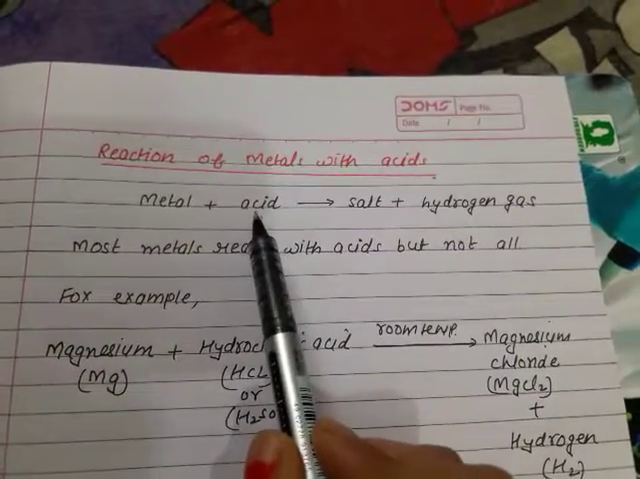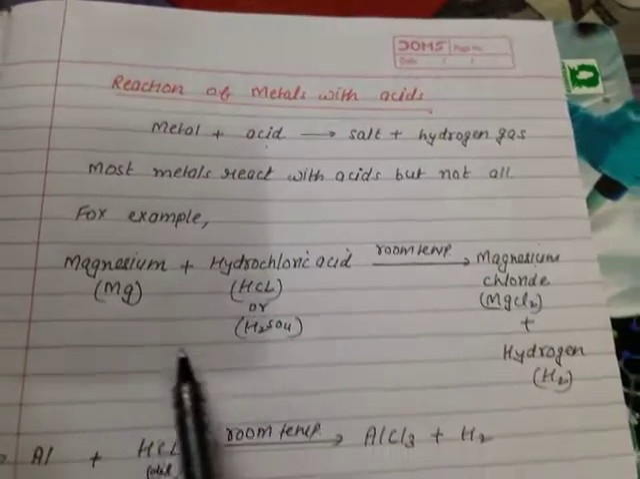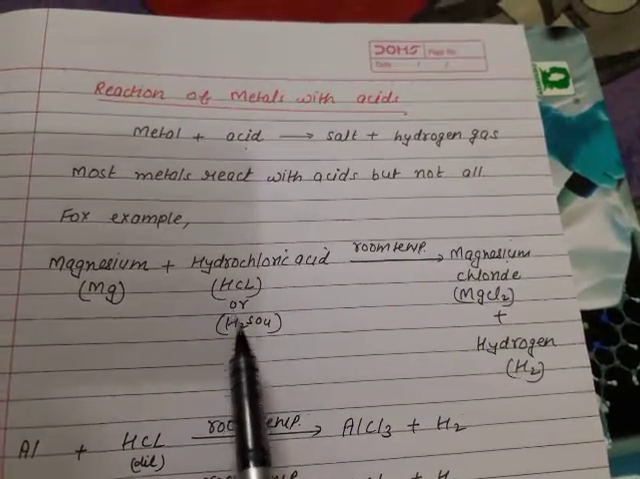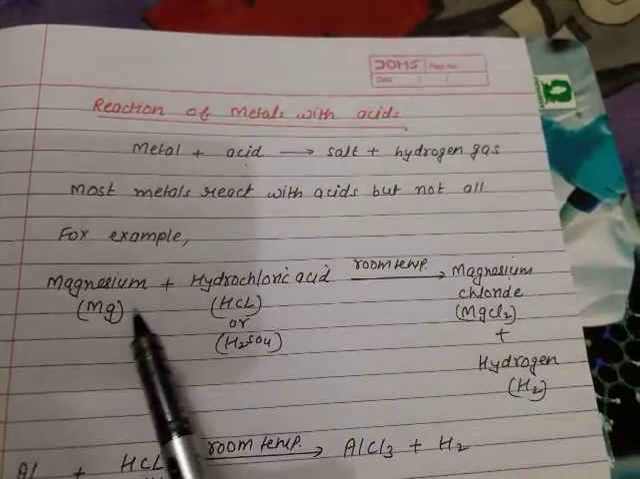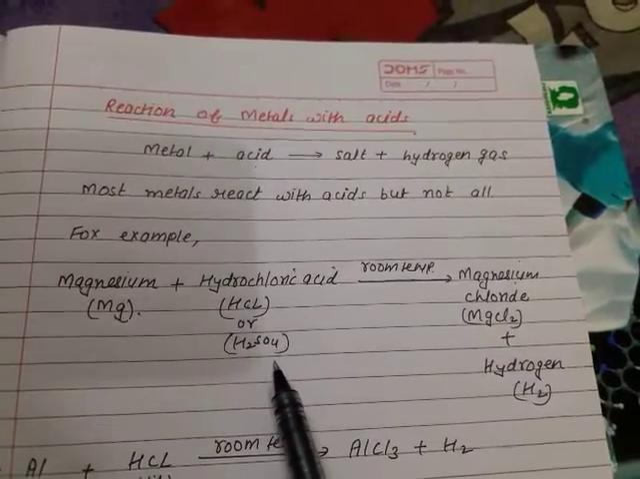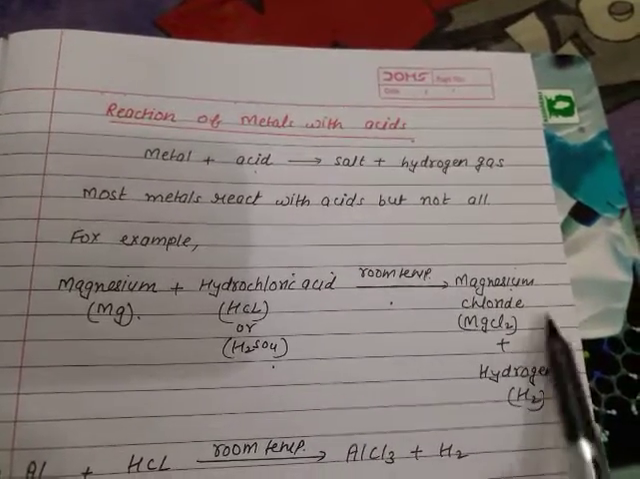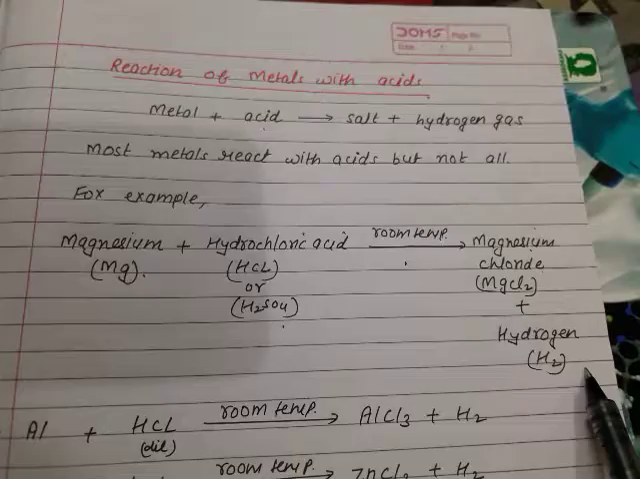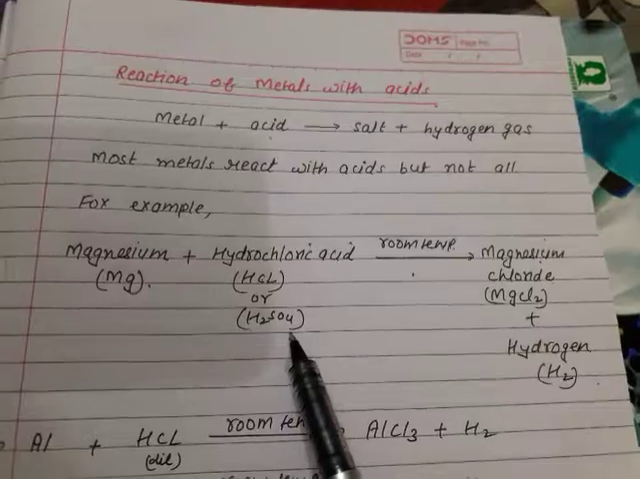No. Most of the metals react with acids but not all. For example, magnesium reacts with hydrochloric acid or sulfuric acid at room temperature. Means magnesium is highly reactive with HCl and H2SO4. You will get the reaction at room temperature itself, and salt will be formed, magnesium chloride, and hydrogen gas will be released. Whether you take hydrochloric acid or sulfuric acid.